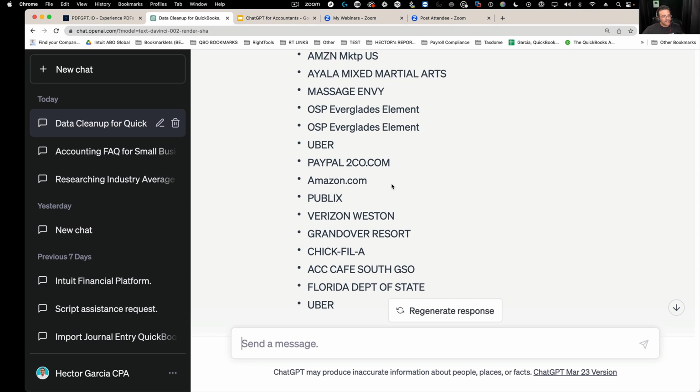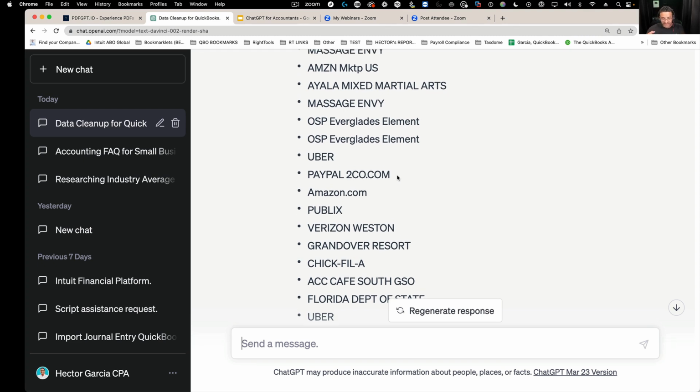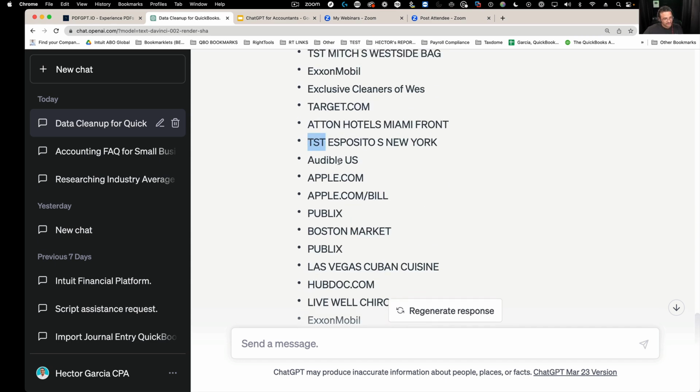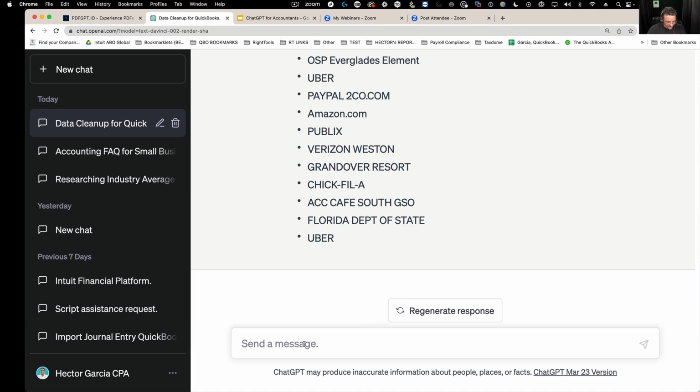Okay, I can also say if there are specific merchant processors like OSP, I forget what the name of the company is, or TST. So I can say also get rid of merchant processor prefixes like TST, TST star, or OSP star.